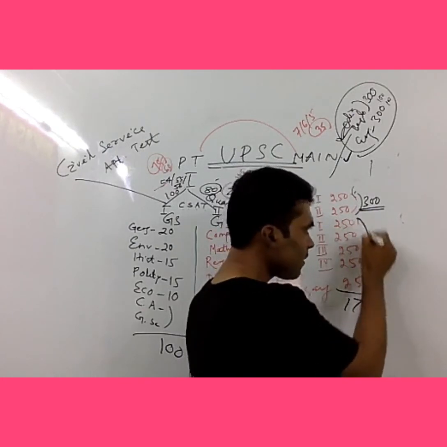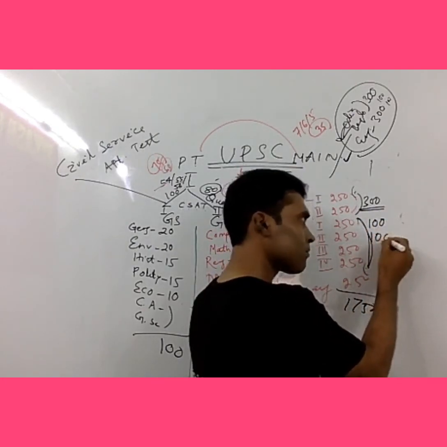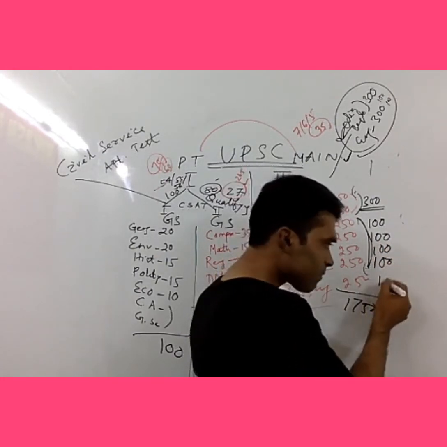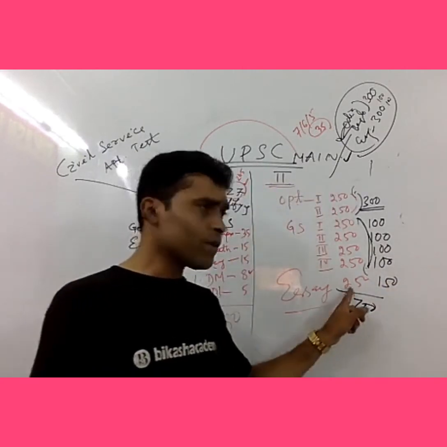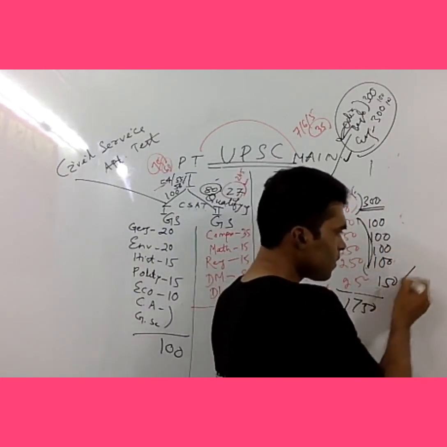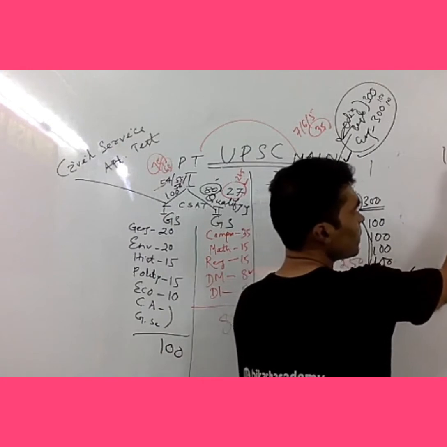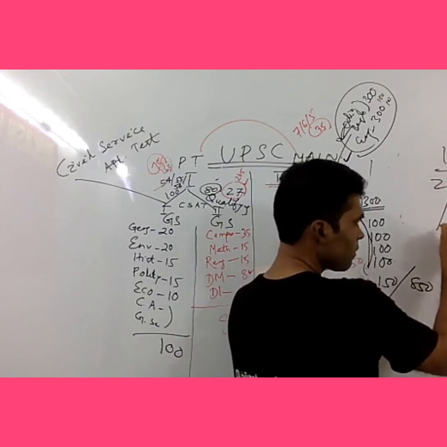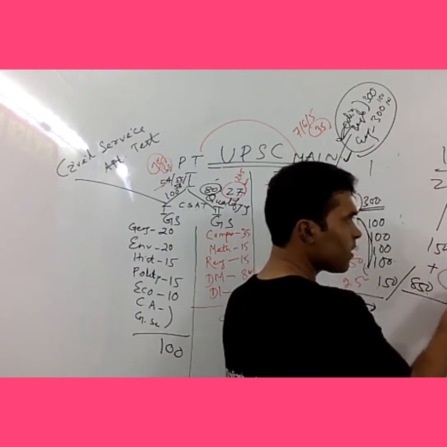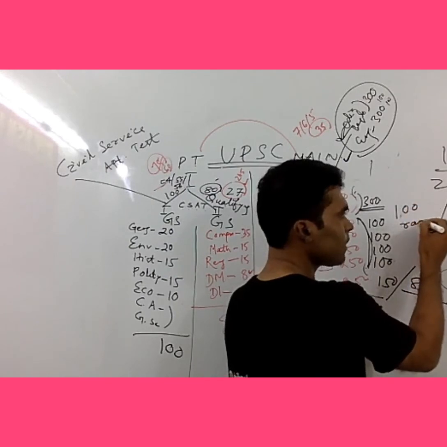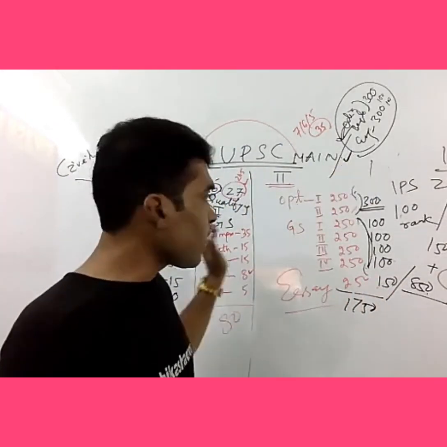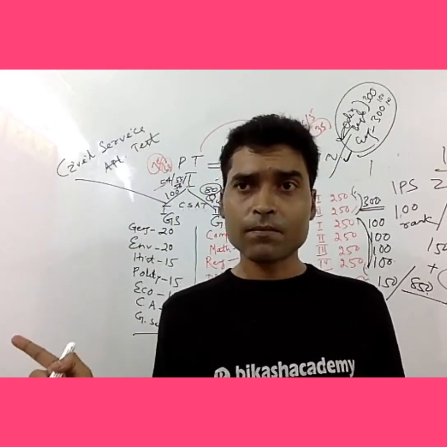Then for each paper, you just score 100. No issue. Forget 150. 100. And in the essay paper, let it be 150 only, out of 250 essay marks. Just add it: 300, 700, 850. So 850, and the interview, for example, is 275 marks. Suppose 150, just add it. That makes 1000. You will be under 100 rank. At least you can be IPS. Are you getting my point? This is the strategy you can keep in mind for preparing for the UPSC exam, right?